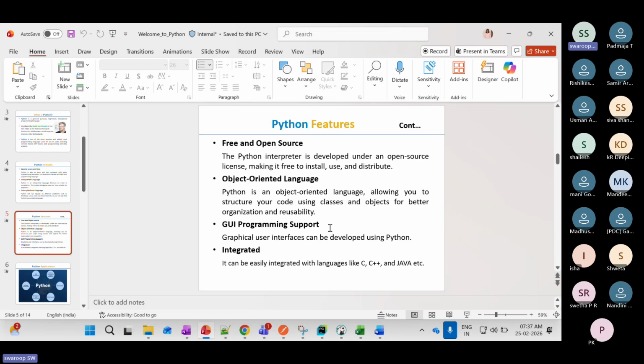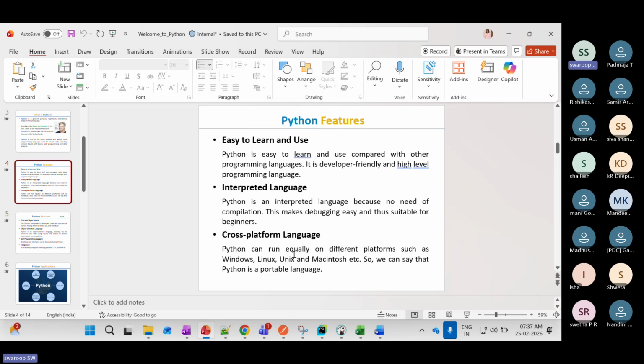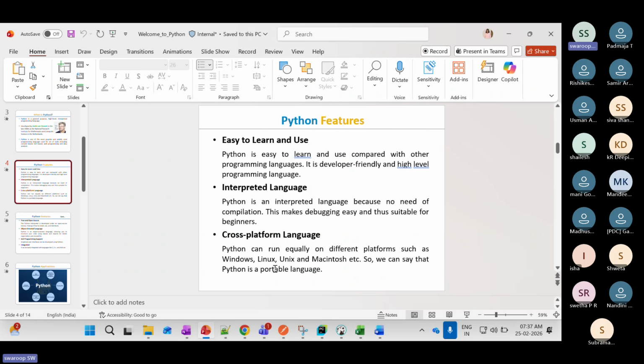And third one, it is a cross-platform language. What is meant by cross-platform language is that you can run Python across all the different platforms, that is Windows, Linux, Unix, Mac OS. Wherever you want, you will be able to run your Python program. That is why Python is a portable language, which we also call a cross platform language.